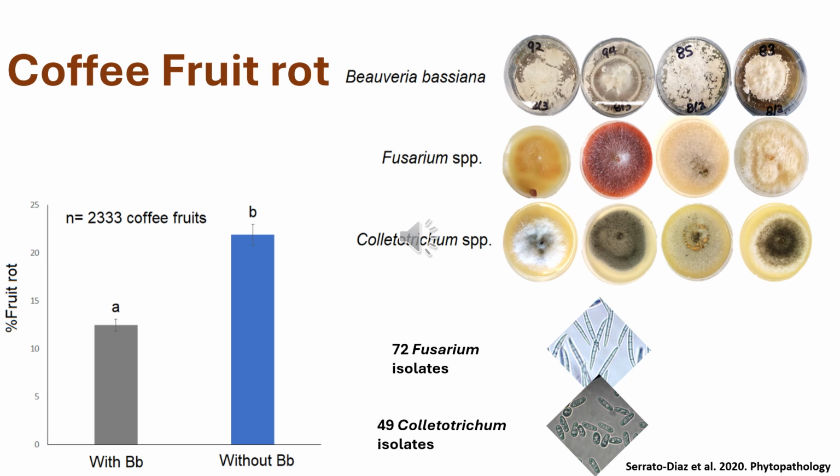And when we plated all the rotten coffee fruits on petri dishes on PDA, we found different fungi, including Beauveria bassiana and different species of Colletotrichum. As you see in this picture, there are different colors. These are different species of Fusarium and different species of Colletotrichum.